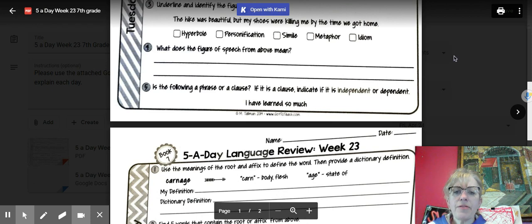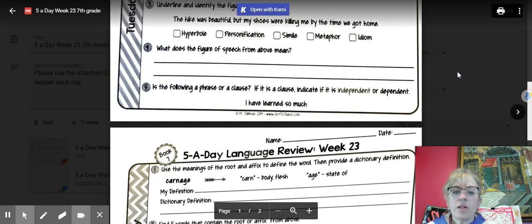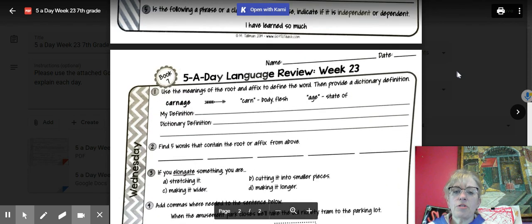And for number 5, please label your subjects and verbs like we used to. If there is a subject and a verb, then you would choose clause, and then you would decide if it's independent or dependent. Okay? If it doesn't have a subject and a verb, then you would choose phrase only. For those of you that are continuing to tune in,